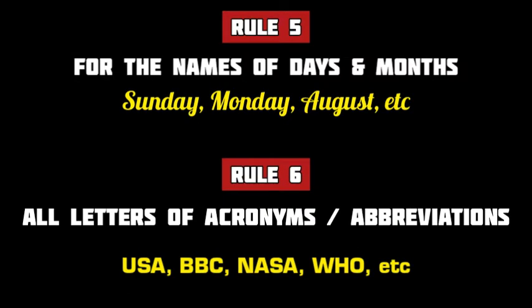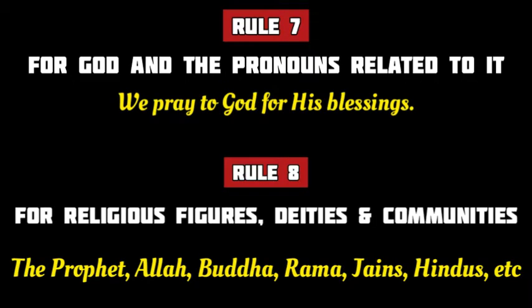Up next, rule number 5 tells us that the first letter in the names of days and months is always capital. For example, S is capital in Sunday, M in Monday, and A in August. According to rule number 6, each letter of an acronym or abbreviation is capitalized. An acronym is formed from the initial letters of the component words of a name. For example, in the acronyms USA, BBC, NASA, WHO, etc., all the letters are capitalized.